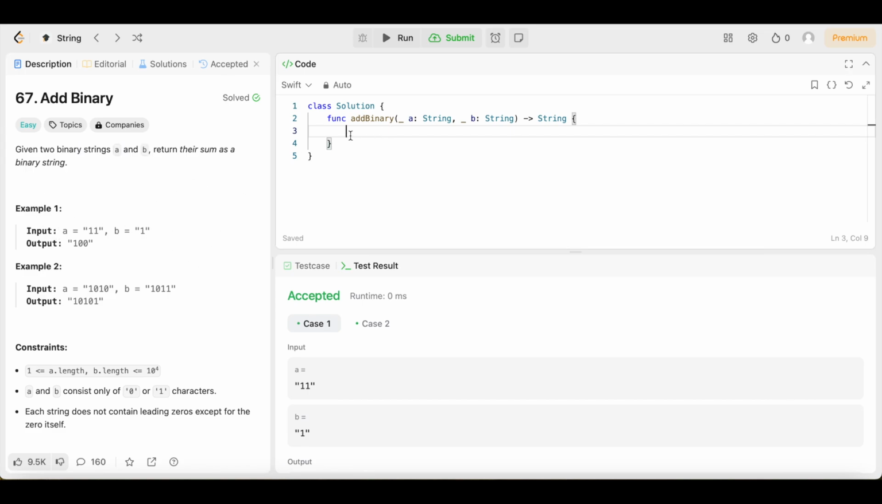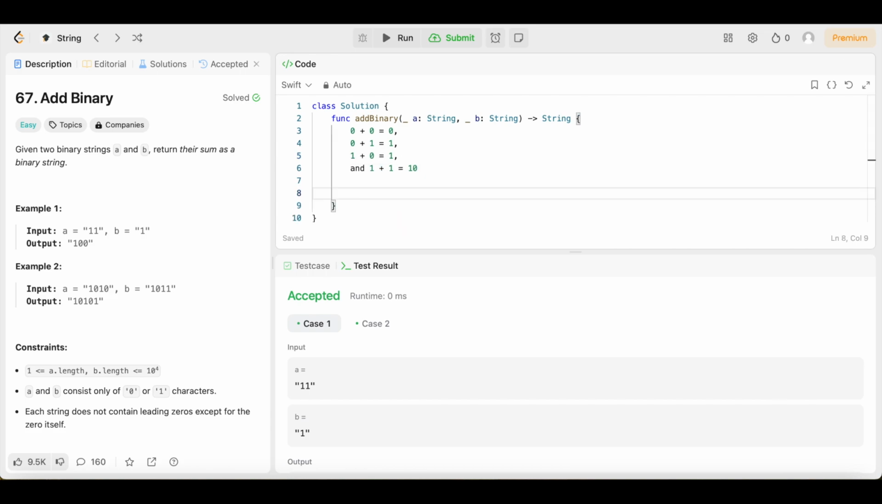First, let me give y'all what the rules and regulations are when we're dealing with adding together binaries. So when we add a 0 plus 0, we're going to get a 0. 0 plus 1 is going to be a 1. 1 plus 0 is going to be a 1. And 1 plus 1 is going to be a 10. So let's look at the example so I can show y'all what that means exactly. So in example 1, we have input a equals 11 and b equals 1. The output is 100. Let's see how they got that.